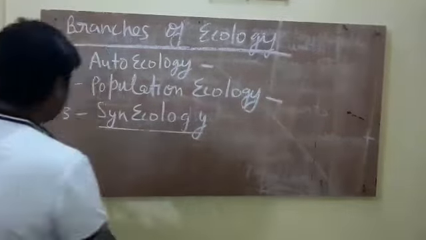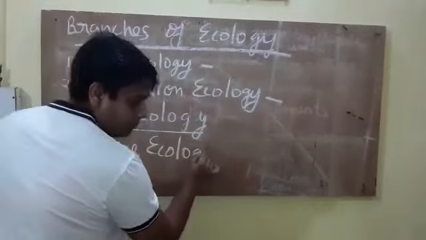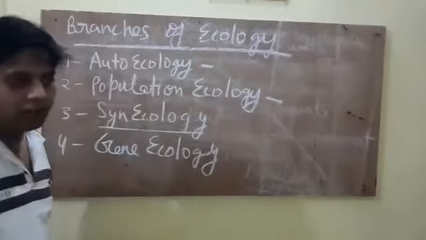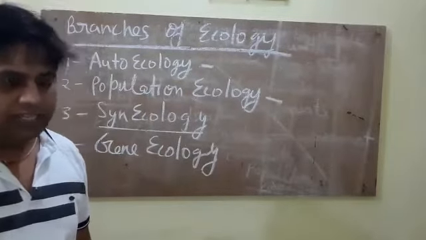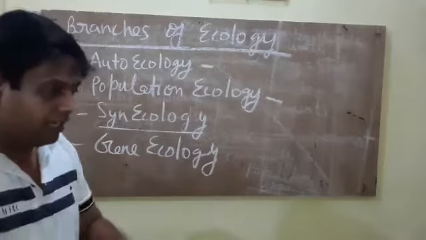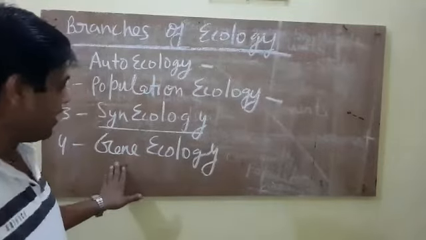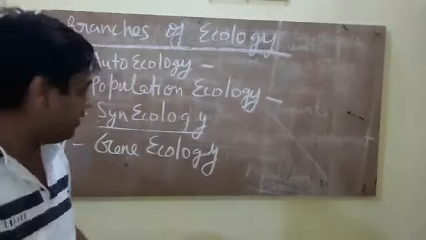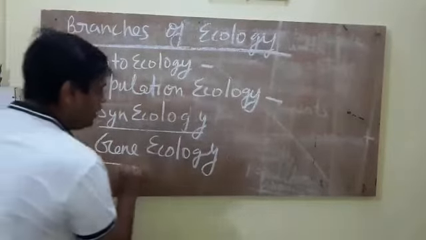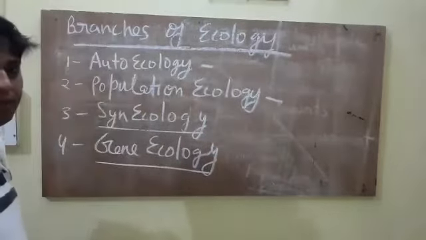Next comes gene ecology. It deals with the study of genetic variations in a habitat, different types of genes in a habitat. When we study different genes on the molecular, genetic level, this study is called gene ecology. Clear?